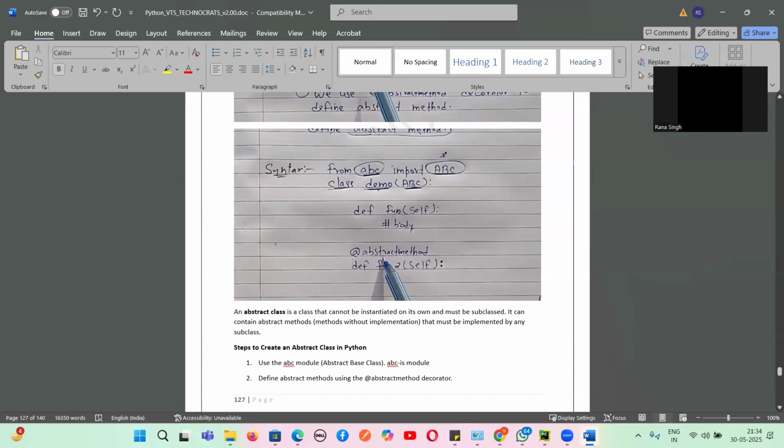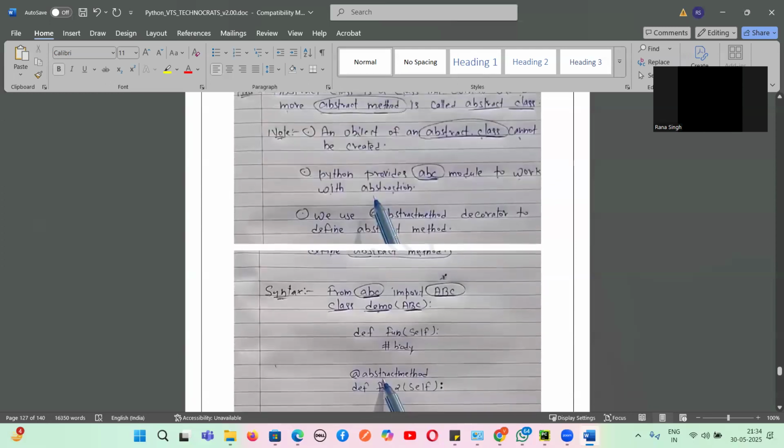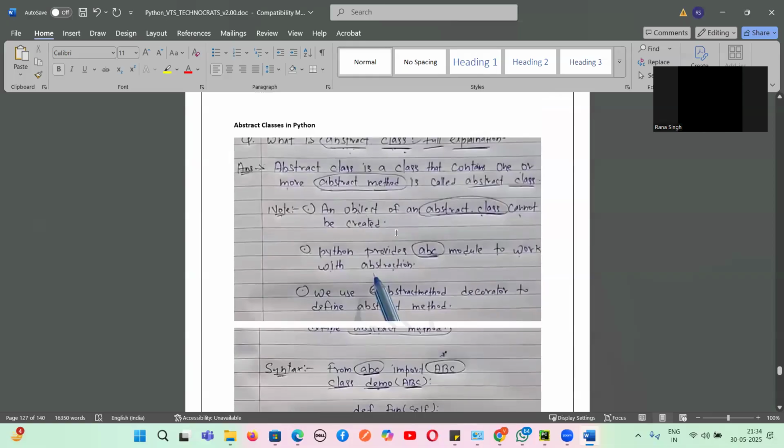How will we define it? We write @abstractmethod, and we write a method without the body. So a method without a body is called what, guys? An abstract method. An abstract method will have a decorator called @abstractmethod. Since it is an abstract method in a class, it is called an abstract class. For defining an abstract class, we get a default module called abc in Python, from where we have to import ABC, the abstract base class. So this is the overall starting of abstraction.